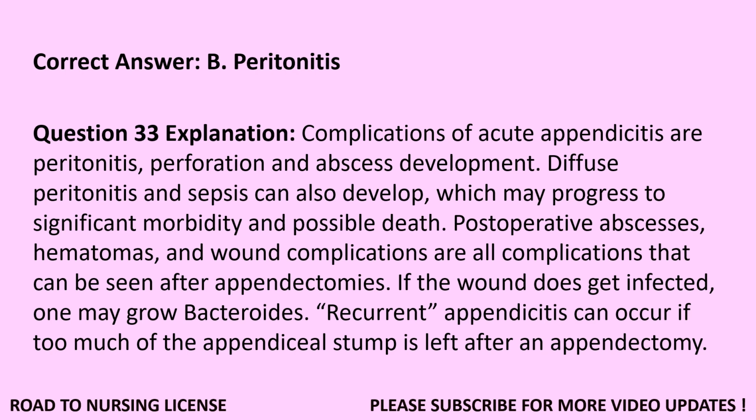Question 33. Explanation. Complications of acute appendicitis are peritonitis, perforation and abscess development. Diffuse peritonitis and sepsis can also develop, which may progress to significant morbidity and possible death. Postoperative abscesses, hematomas, and wound complications are all complications that can be seen after appendectomies. If the wound does get infected, one may grow bacteroides. Recurrent appendicitis can occur if too much of the appendiceal stump is left after an appendectomy.